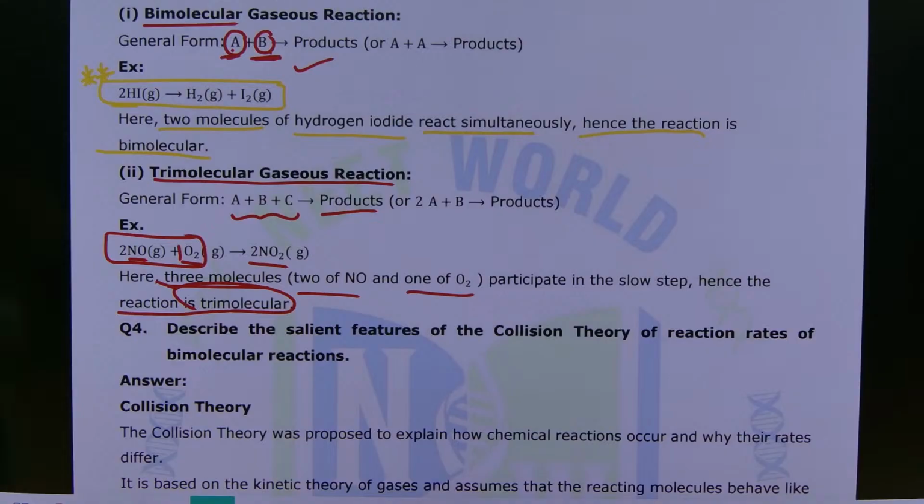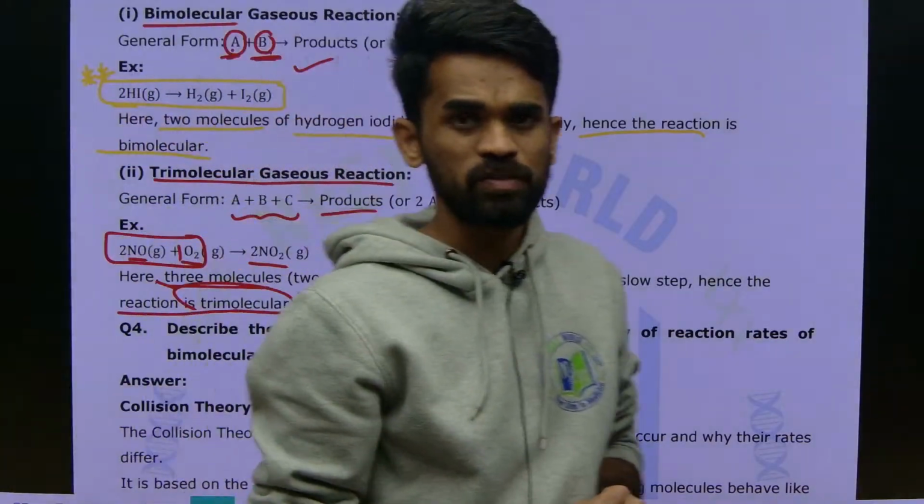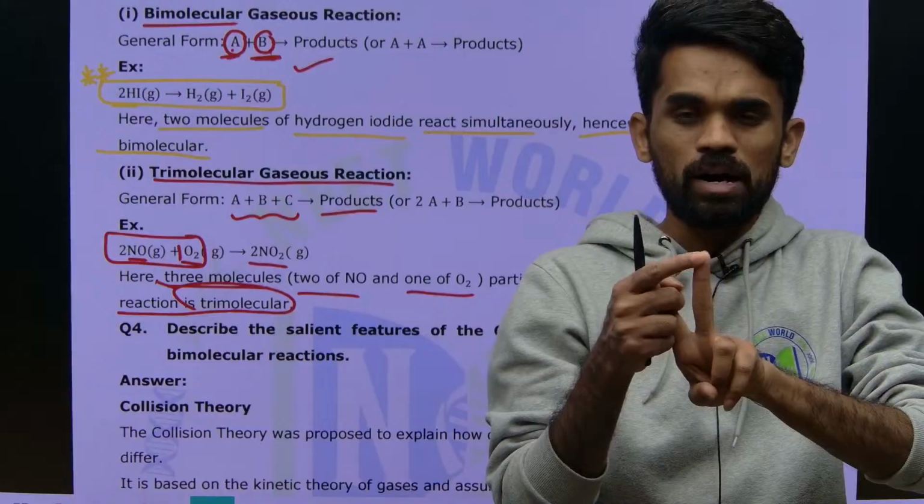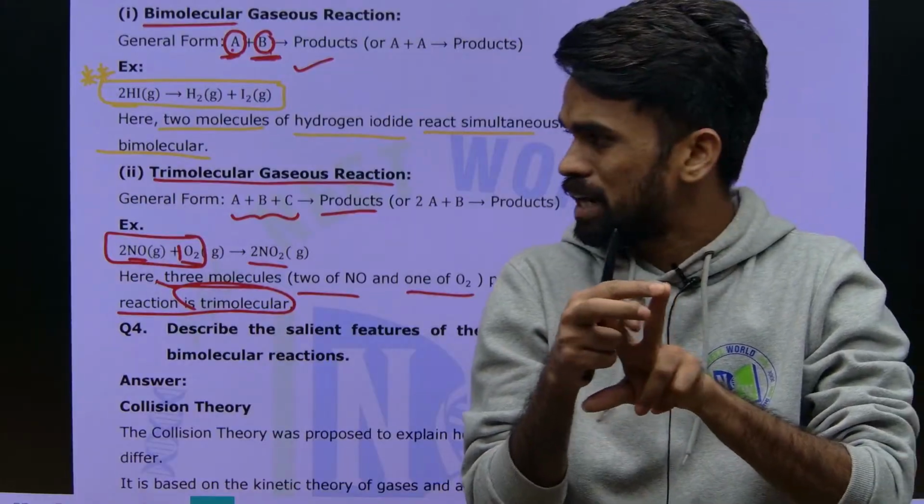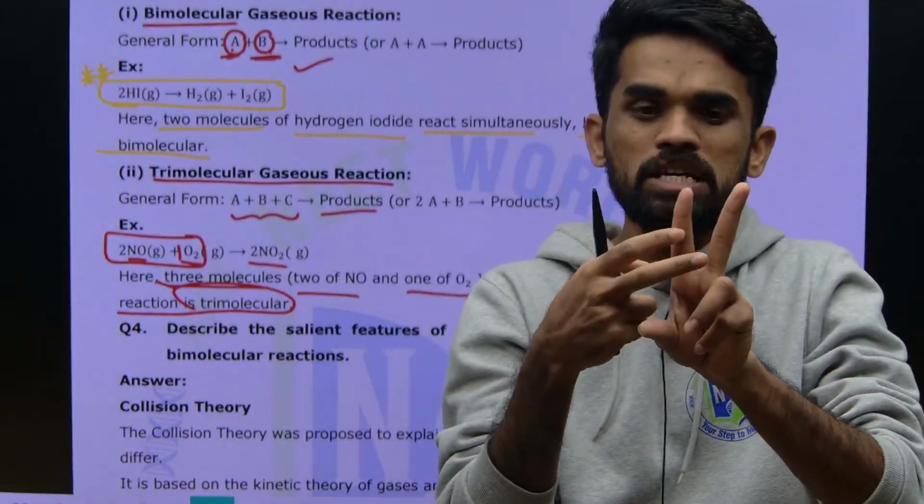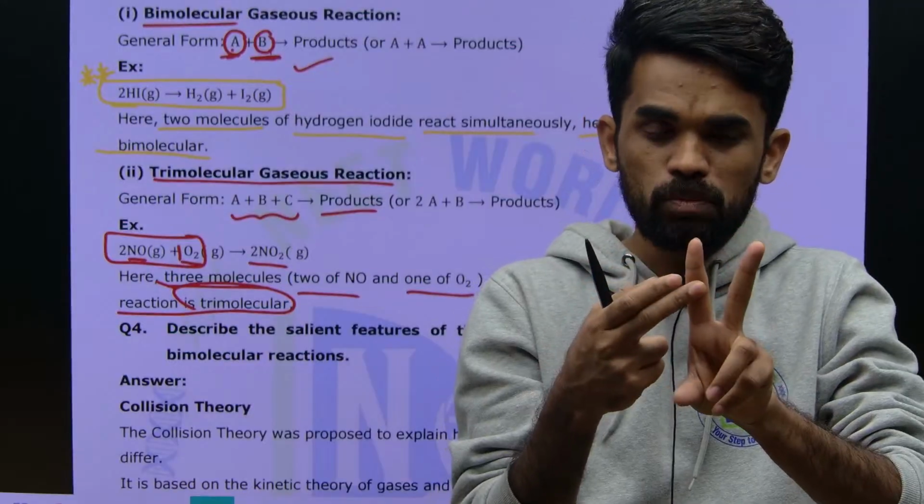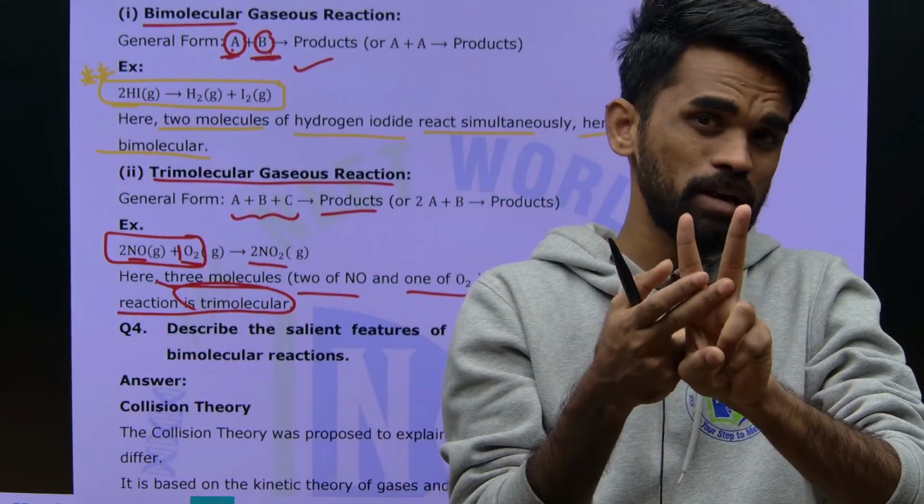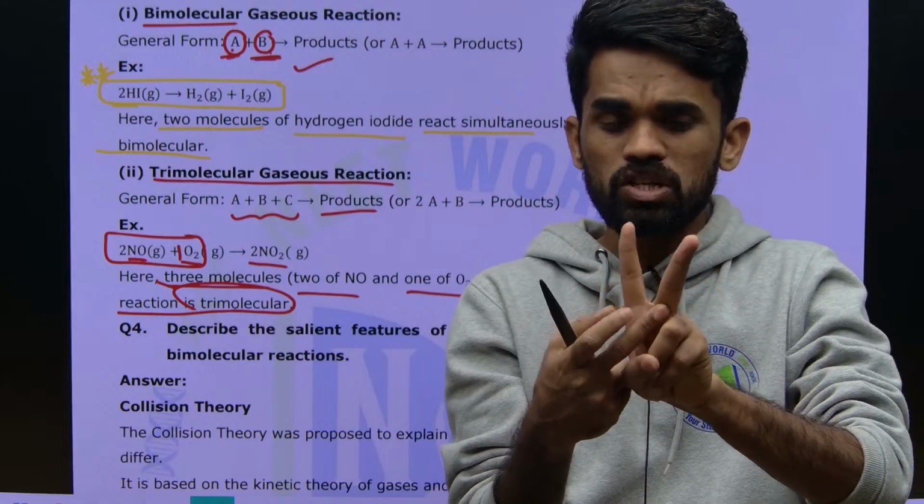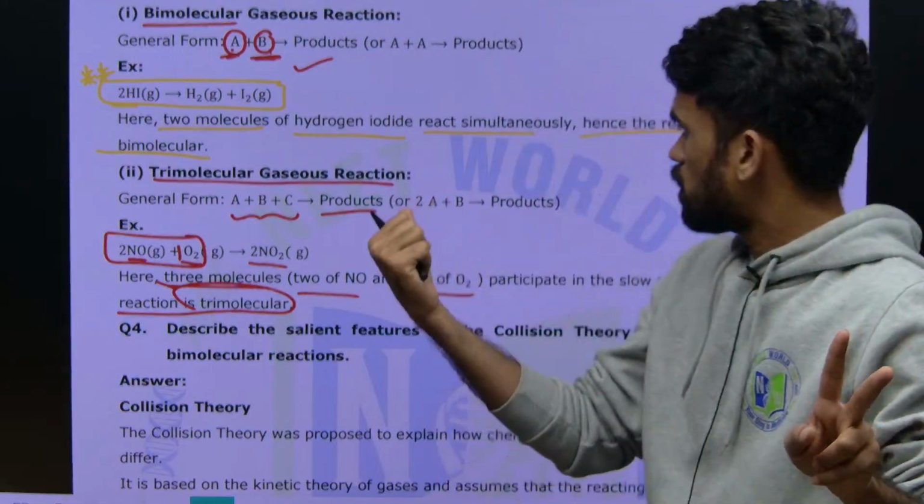This is about order and molecularity of reaction. You need to define what is molecularity and next what is order. Next, write the comparison points. After writing comparison points, then show some examples for order of a reaction and molecularity of a reaction, like this